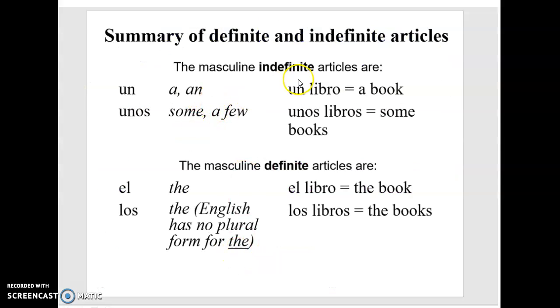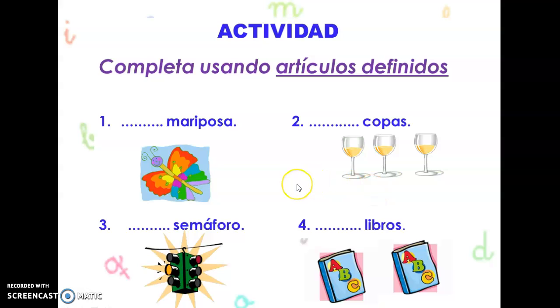So this is a summary. Indefinite, we know that it can be a, an, or some, or a few. Okay, so un libro, unos libros, some books, a few books. This is the masculine definite. It's gonna be el or los for the, depending on our noun. So libro or libros.